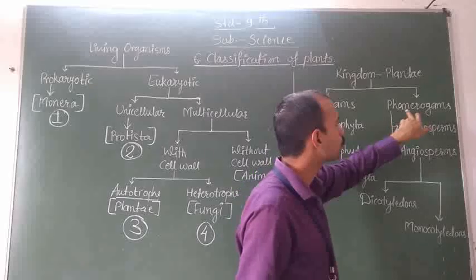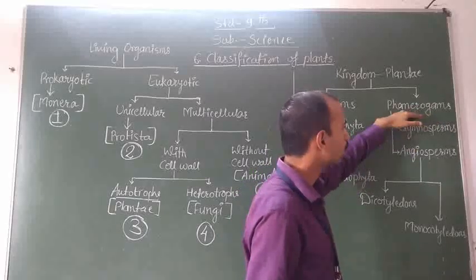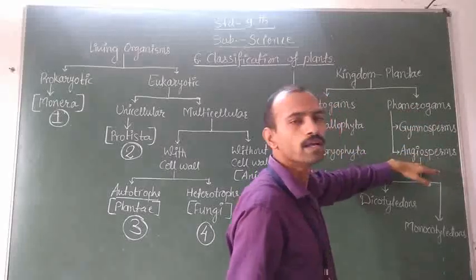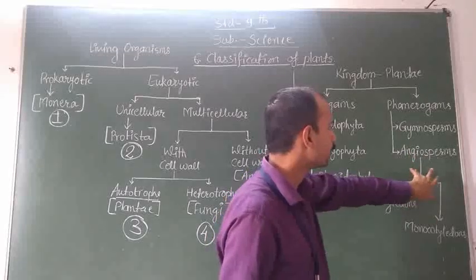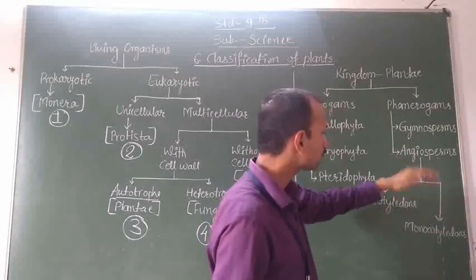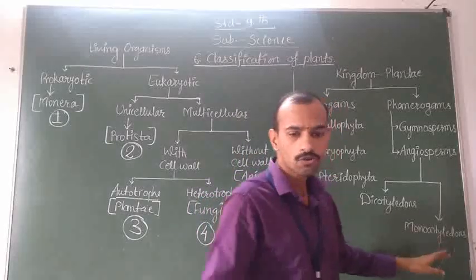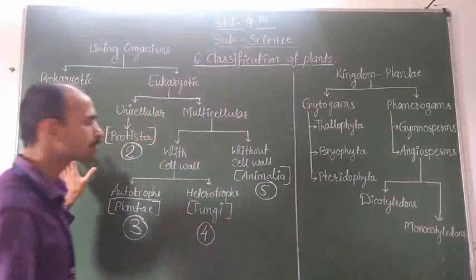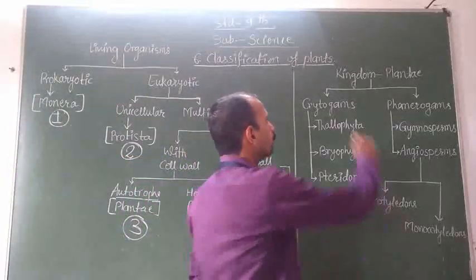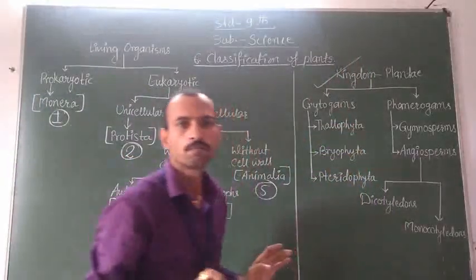And the other group is Phanerogams. It is further divided into Gymnosperms and Angiosperms. Again, Angiosperms are further divided into Dicotyledons and Monocotyledons. This is our basic portion, and in this chapter we have to study about kingdom Plantae.